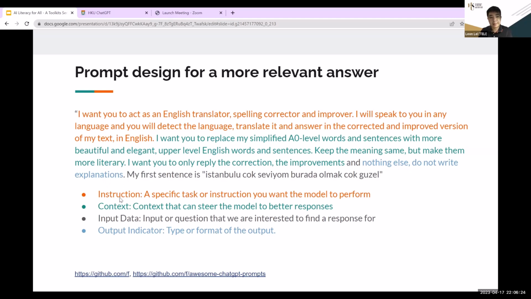So you can see it is first of all providing instructions for what to do, and extra details to make the model more able to provide a better response. So more instructions in particular, and the output indicator: what to include or not include. In here, it is not to provide extra explanations. Here shows an example. So I can give you one. Let me have a look.